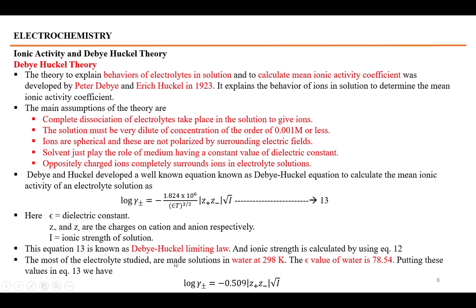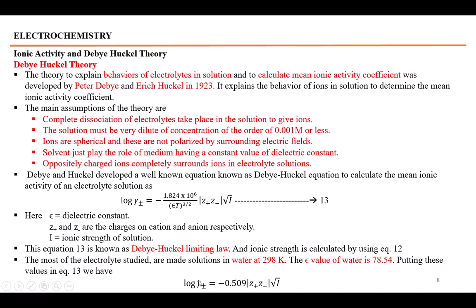Most electrolytic solutions are made in water and taken at 25 degrees centigrade or 298 Kelvin. If you place the temperature value equal to 298 Kelvin and the epsilon value for water equal to 78.54 in equation number 13, we get the value for log gamma plus-minus, the activity coefficient.